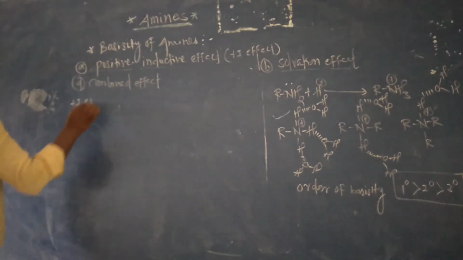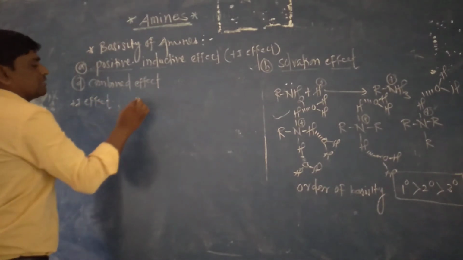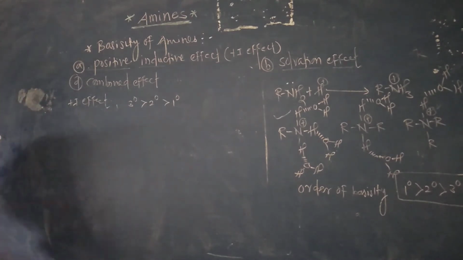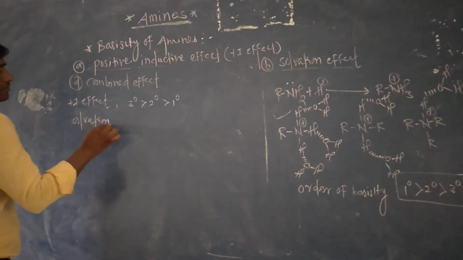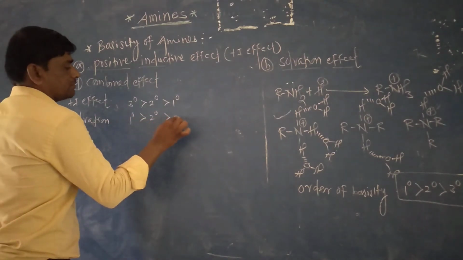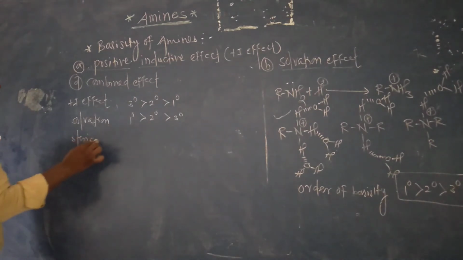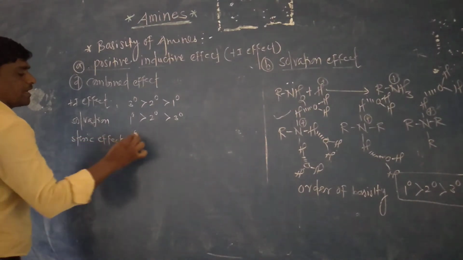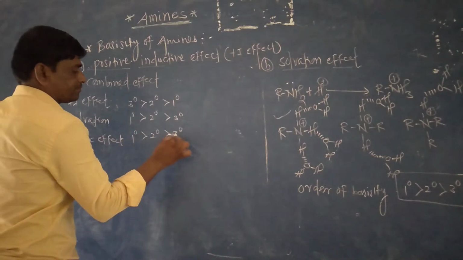Plus I effect: order of basicity is tertiary is greater than secondary is greater than primary. Solvation effect: primary greater than secondary greater than tertiary. Steric effect: primary greater than secondary greater than tertiary.